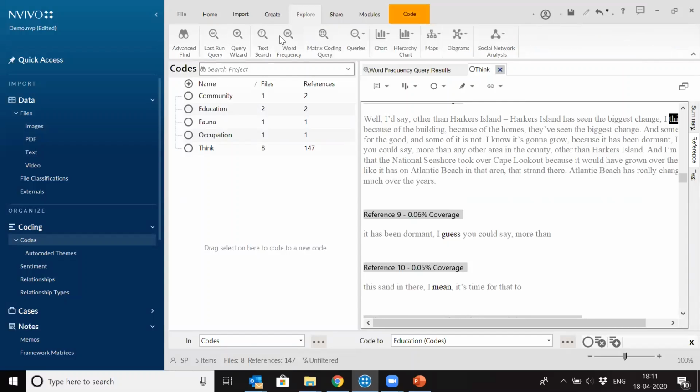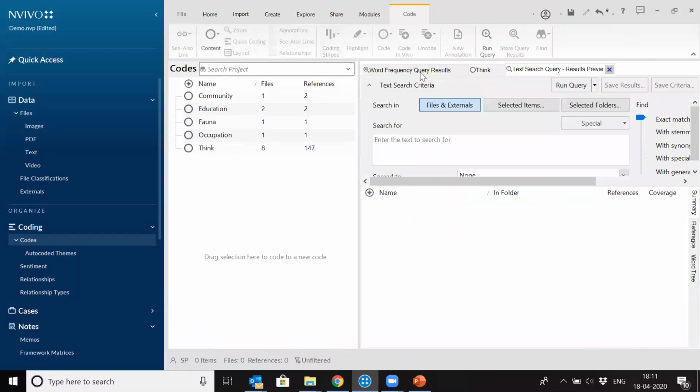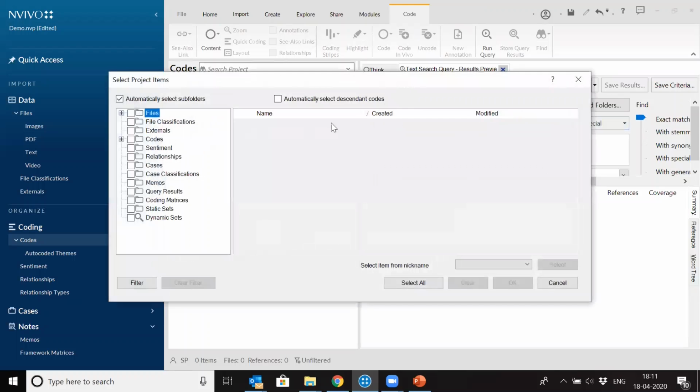The other query I wanted to show is the text search query. So this is also finding out the words in your data, but here you need to give in your keyword or your specific word which you want to search in your data. So let's say I want to look for word fish. This is regarding environment changes. A lot of fishing talk has been done in these interviews and all the sources. So I'm looking for word fish, and I select the items. I said I want to look under, say, all the interviews,